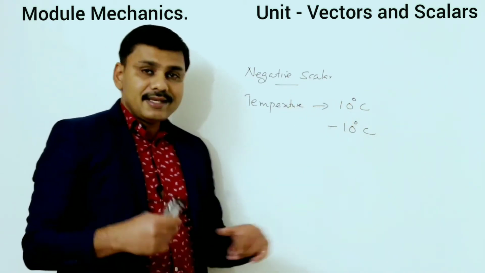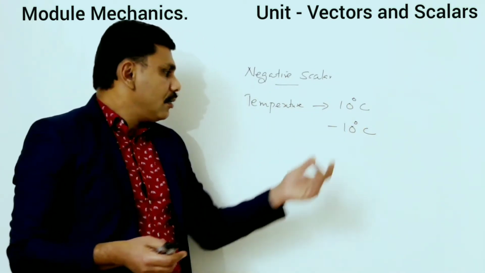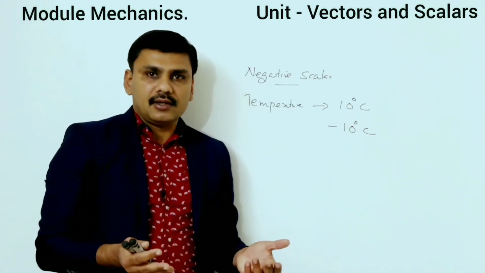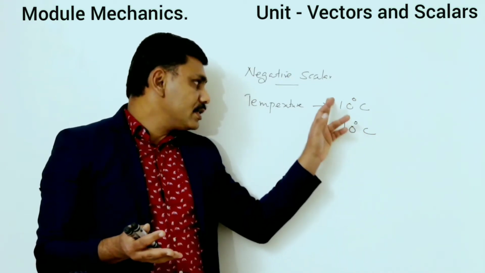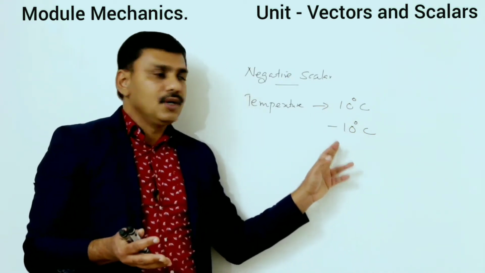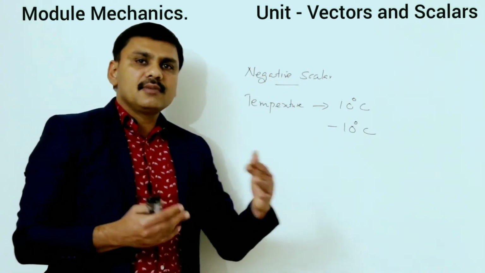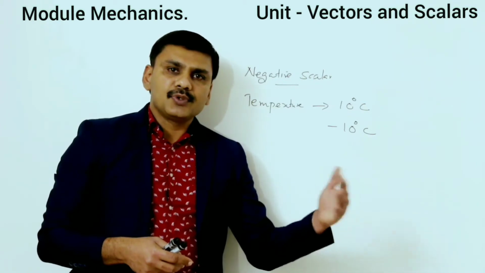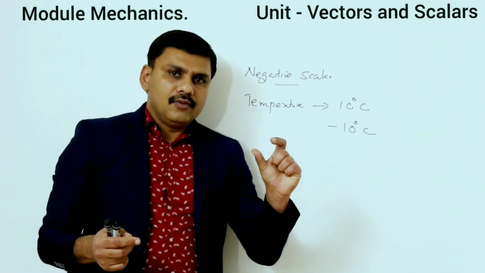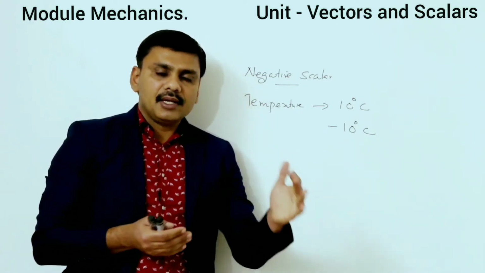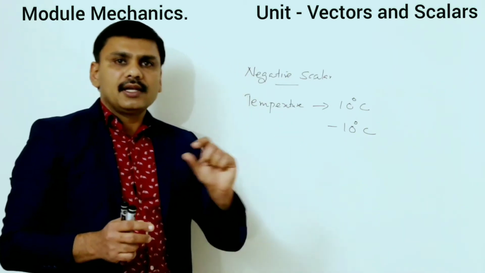So temperature is a scalar, but 10 degrees Celsius is a positive scalar and minus 10 degrees Celsius is a negative scalar. Their values are the same, but one is positive, another is negative. That's why they are known as negative scalars. So negative scalar simply means one value is positive and another value is negative, and their magnitudes are the same. The only difference is that one is positive and another is negative.